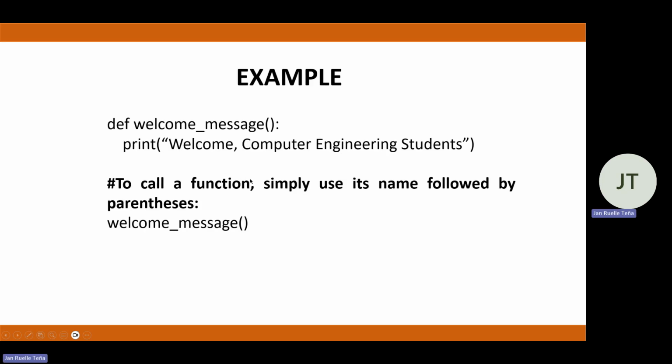Then from our example here, we defined the function, which is welcome message, which has the line of code that prints out "welcome computer engineering students." Then we show how to call the function. We call the function by simply typing the name along with the parentheses to execute the function.